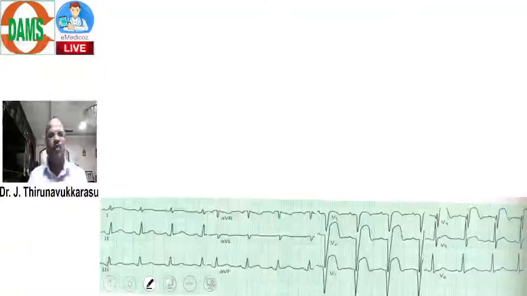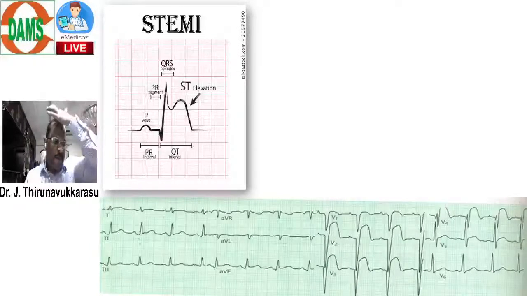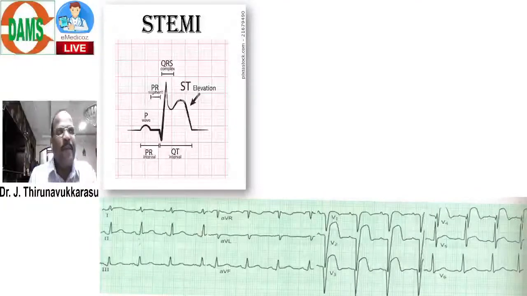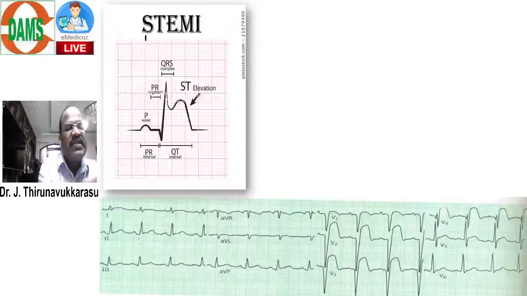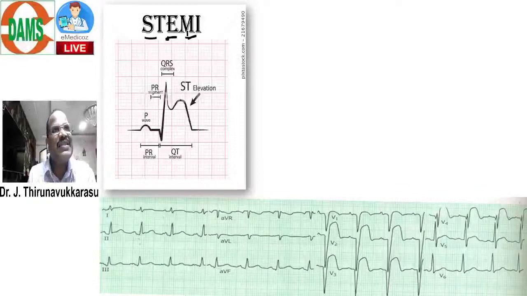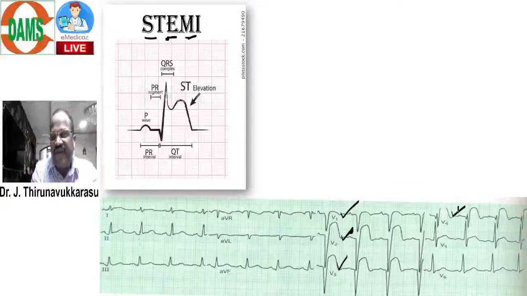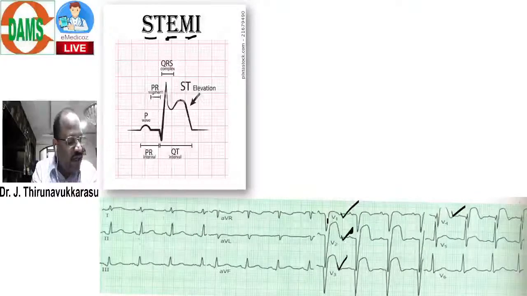And then doctor, one more thing today you should know. The same way I will discuss in class, doctor. I just give one more sample. Look here. When you talk about MI, there are two different types of MI, doctor. One is called ST elevation MI, and the other is non-ST elevation MI. There are small differences in the treatment. Look at the ECG. Here in V1, V2, V3, V4, there is ST segment elevation. It's an acute ST elevation MI.